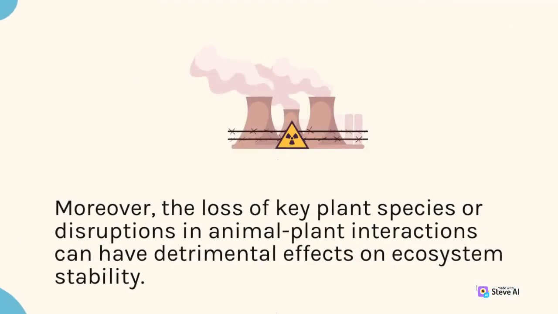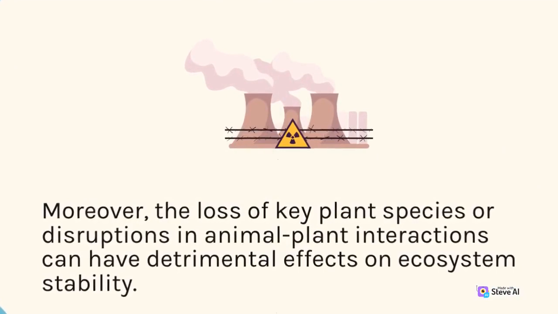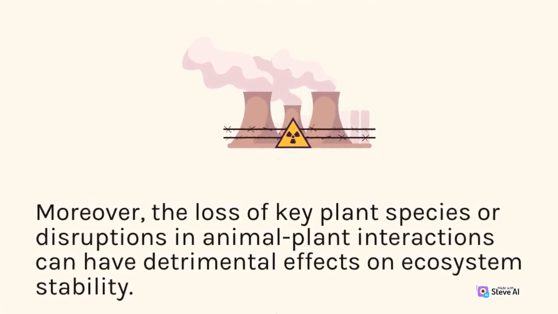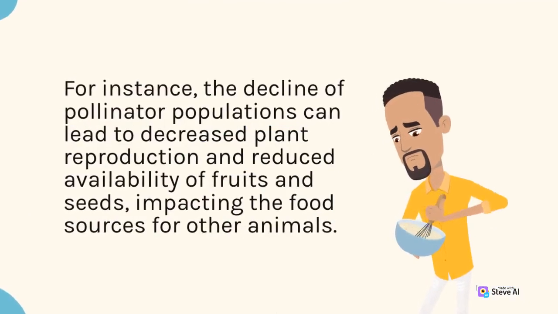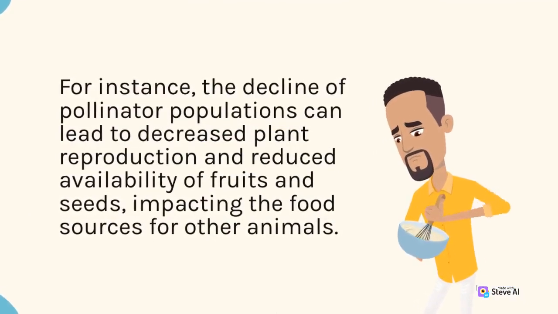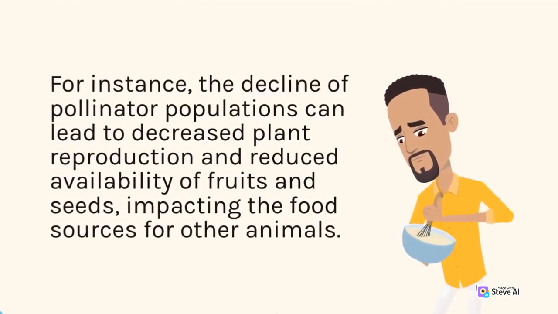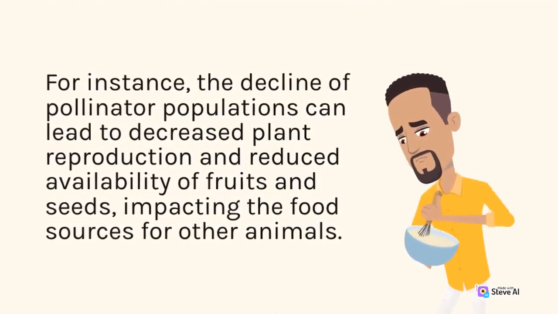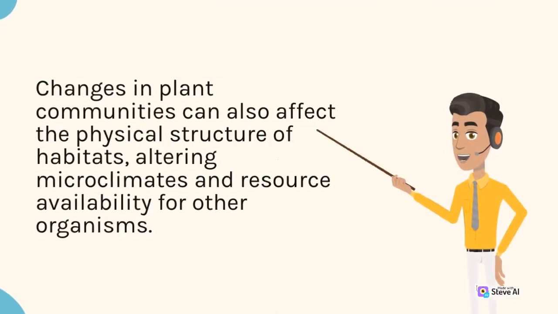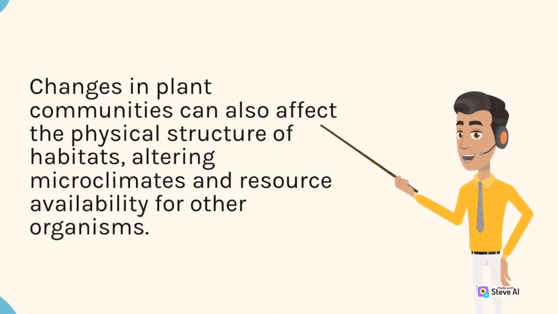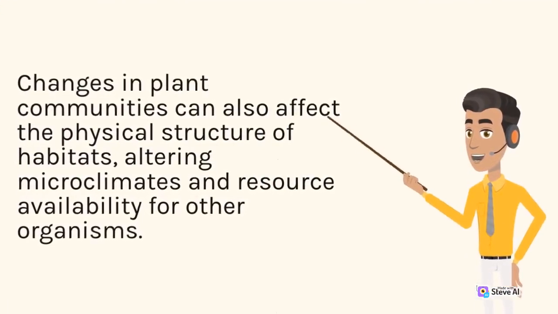Moreover, the loss of key plant species or disruptions in animal-plant interactions can have detrimental effects on ecosystem stability. For instance, the decline of pollinator populations can lead to decreased plant reproduction and reduced availability of fruits and seeds, impacting the food sources for other animals. Changes in plant communities can also affect the physical structure of habitats, altering microclimates and resource availability for other organisms.